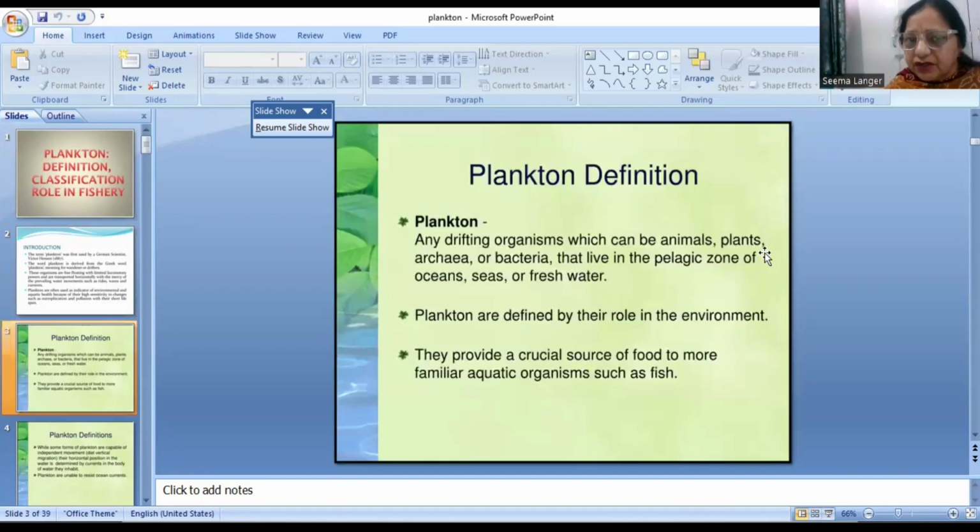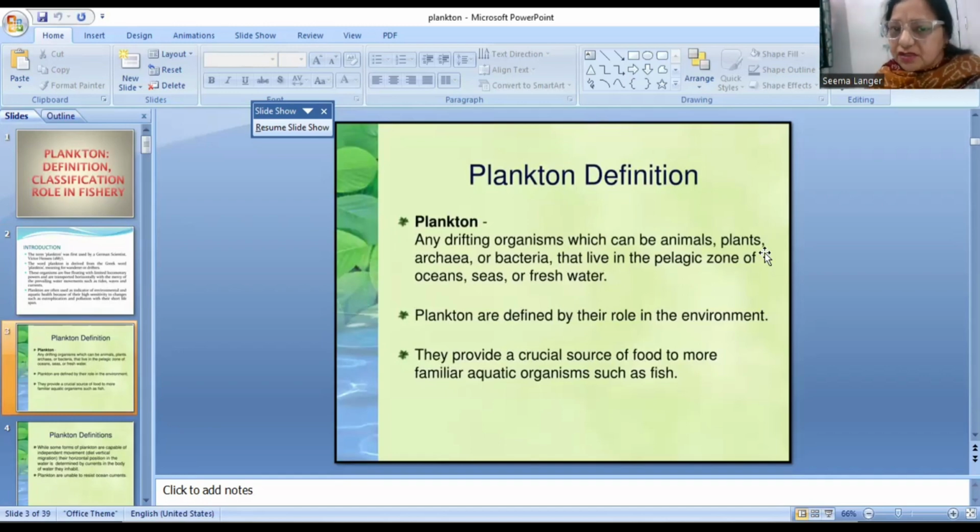As we can see from this definition, a plankton can be any drifting organism, which can be animal, plant, archaea, or bacteria that live in the pelagic zone of ocean, sea, or freshwater. So they can be present in freshwater, oceans, pond, or any other aquatic ecosystem, but the basic characteristic feature remains the same. That is, they are at the mercy of water current, irrespective of the fact whether they are plants, they are animals, they are bacteria, or they are diatoms.